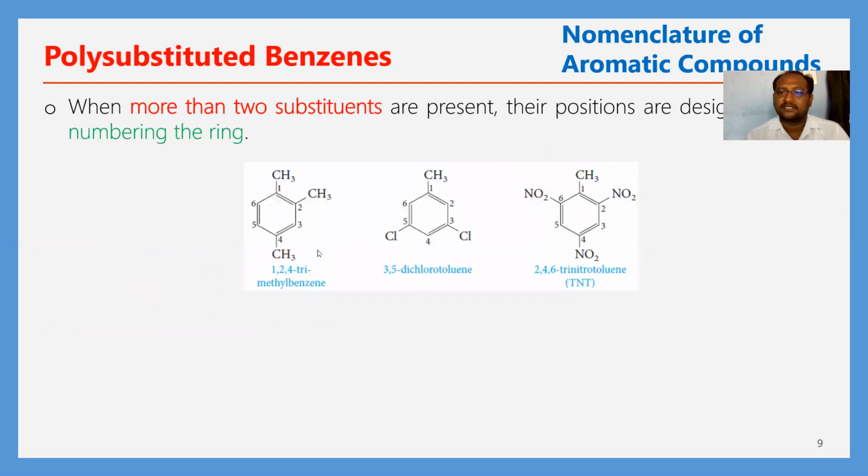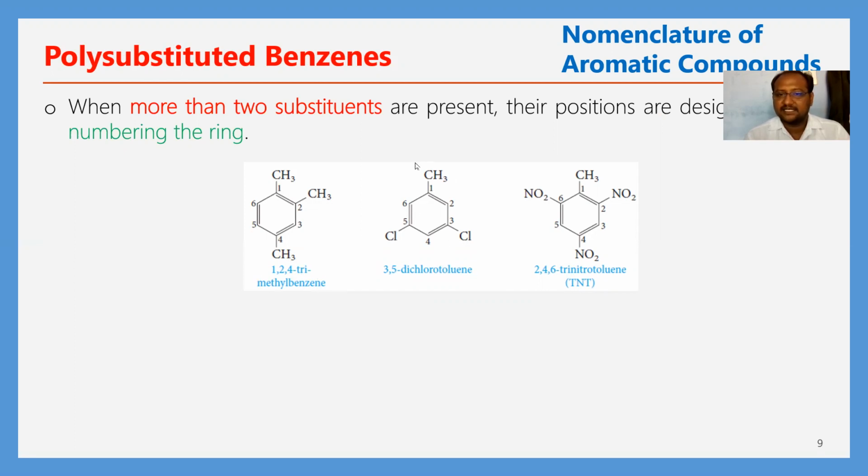How can we write the nomenclature for aromatic compounds? Polysubstituted benzenes: when more than 2 substituents are present, their positions are designated by numbering the ring. Here, there are more than 2 substituents. Two are present at position 1 and position 2, and this one is present at the fourth position. So now you can write its name as 1, 2, 4-trimethylbenzene. The prefix trimethyl is used here.